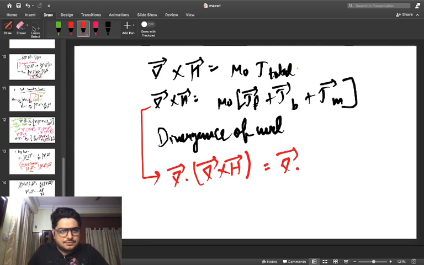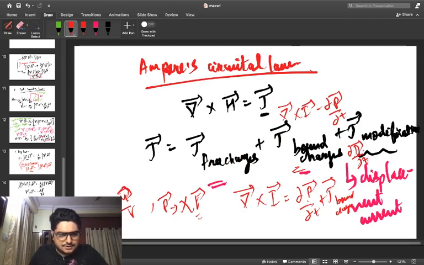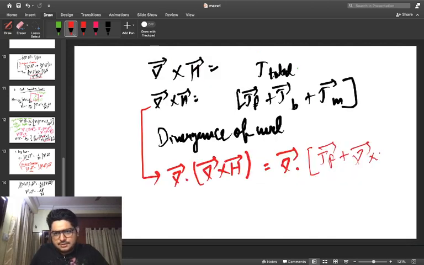Okay, fine. So this expression won't be existing actually. The mu naught term I have just overwritten, because we have already used the ratio B by mu naught equal to H. So let's denote the expression accordingly. So del dot Jf plus this expression Jb can be written as del cross I minus del P by del T. So let's write it down: del cross I minus del P by del T plus del D by del T. So this is what I would be getting.